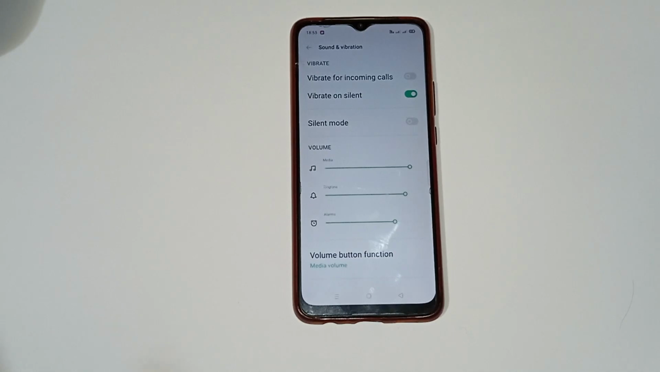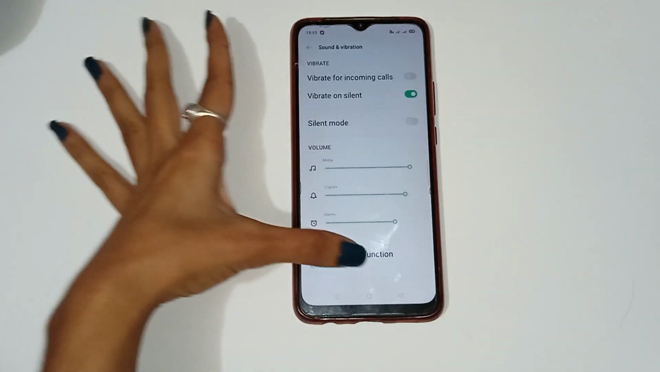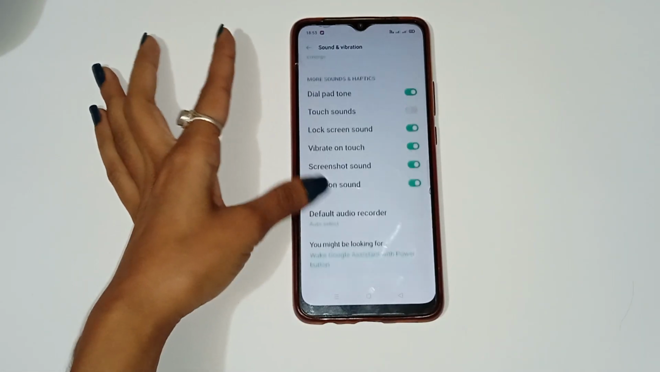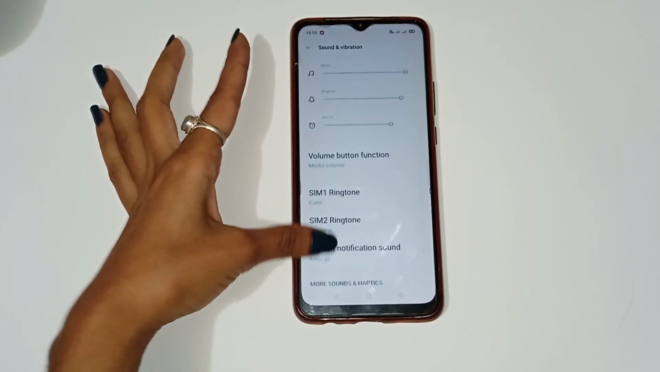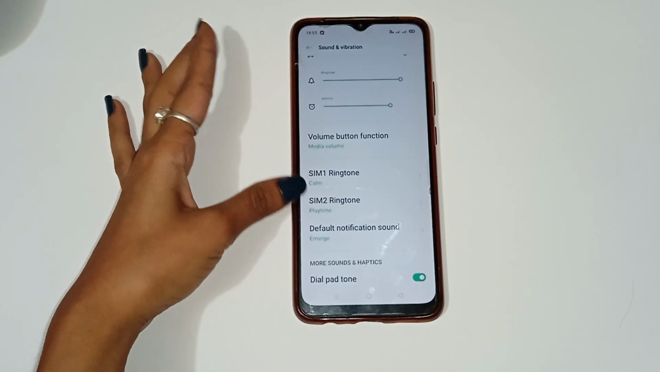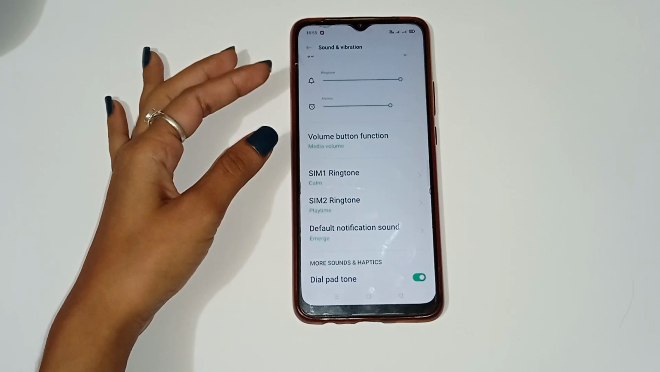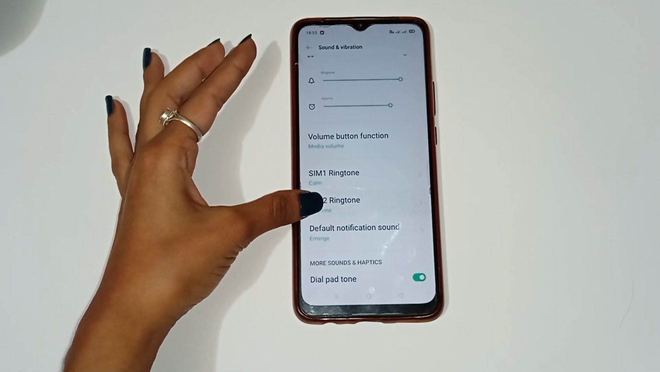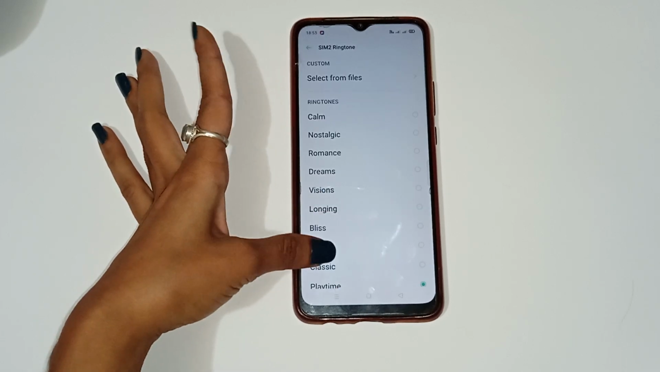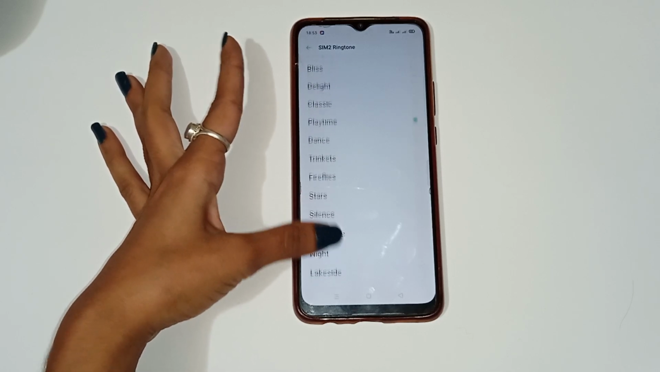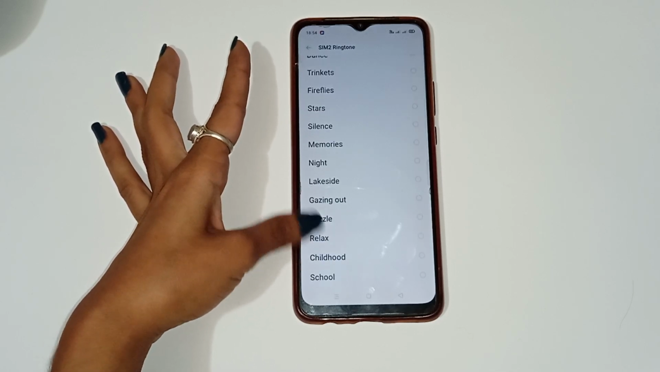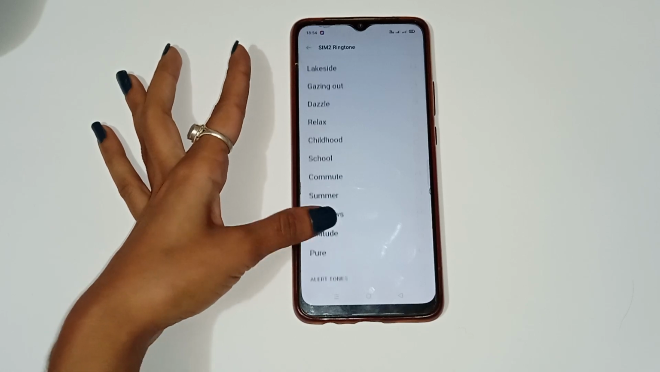After clicking on the sound and vibration option, you will see many more options in your mobile phone. Then you have to choose the SIM number first on which you want to change ringtone. I have to choose SIM 2 ringtone, so click on here. After clicking on SIM 2 ringtone, you will see this type of screen in your mobile phone.